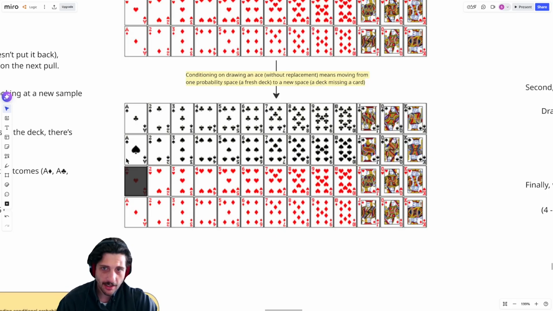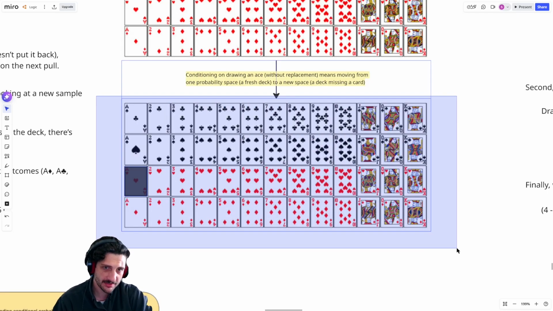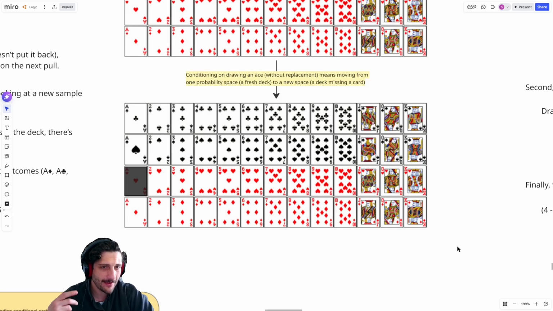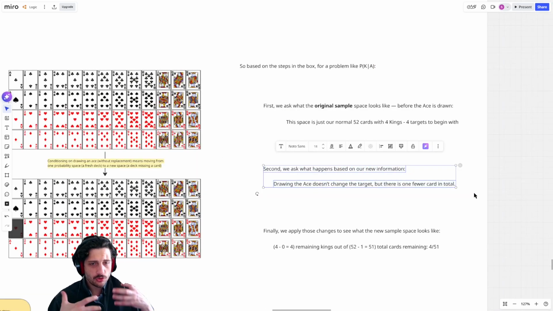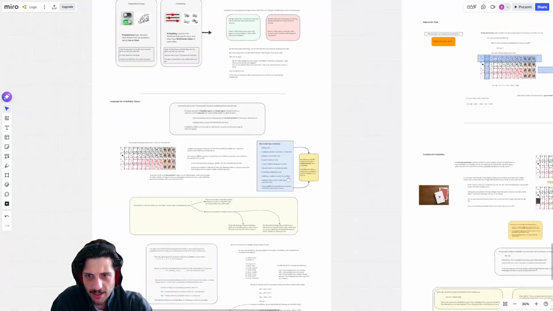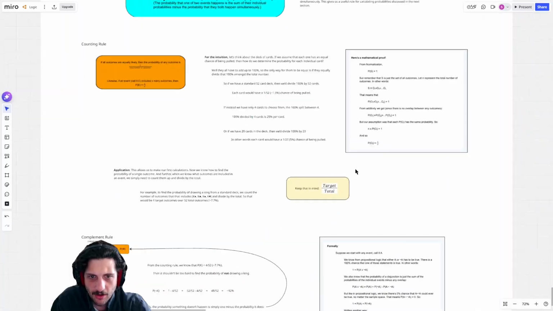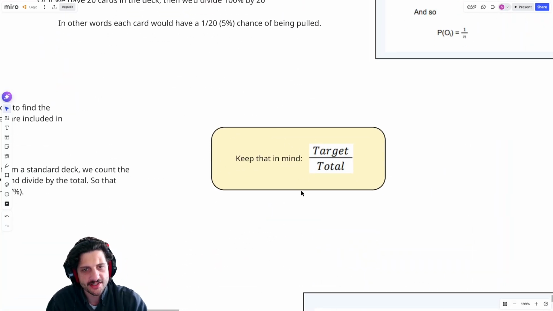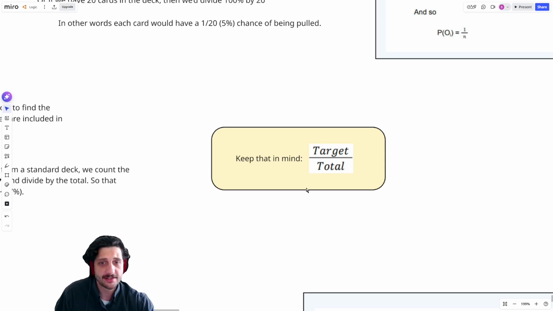And the idea is, well, instead of 52 total outcomes, we only have 51 possible outcomes. If I only have 51 cards in my deck, then there's only 51 possible things that could happen. One of those outcomes has been tossed out. I now have a new total amount of possibilities, right? So if I'm thinking back to my target over total from last time, remember the idea of the counting rule was to say, whenever you want to find the probability of something, you count all of the cases where that would happen, and you divide it by the total amount of cases.